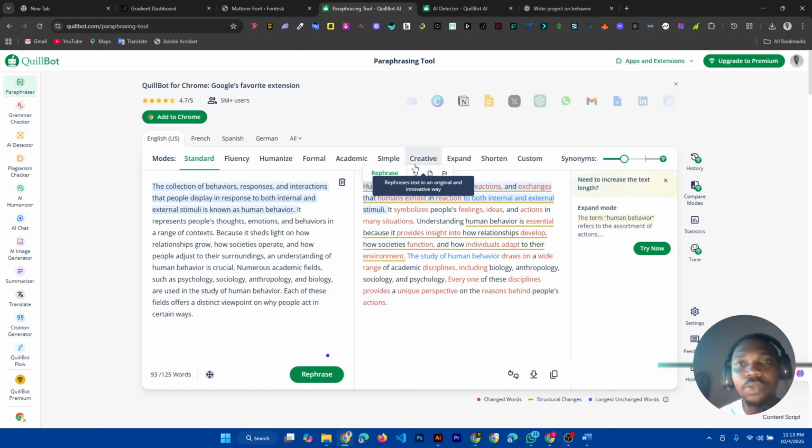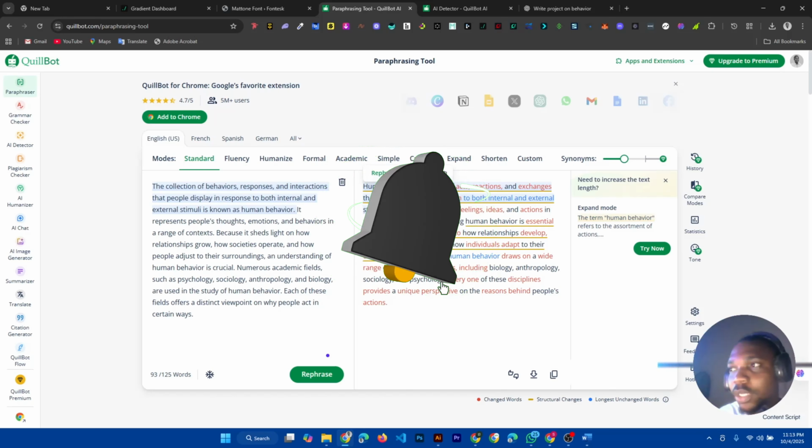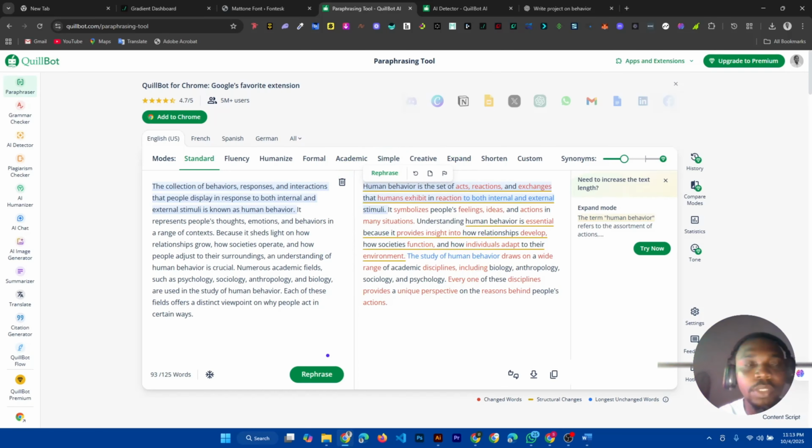Now I'm going to show you the other way. Let's say for example they give you a sample for your project, or you have to use someone as a reference, and you want to copy their work. If you want to copy anybody's work online, here's what you're going to do. You first copy their work as normal text. When you're done copying, then you paraphrase.